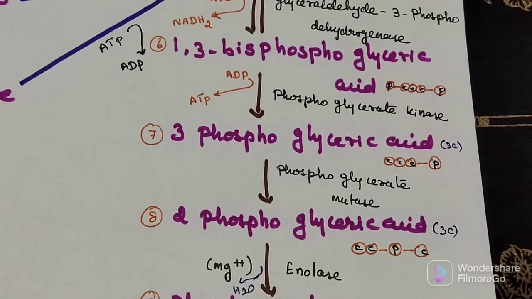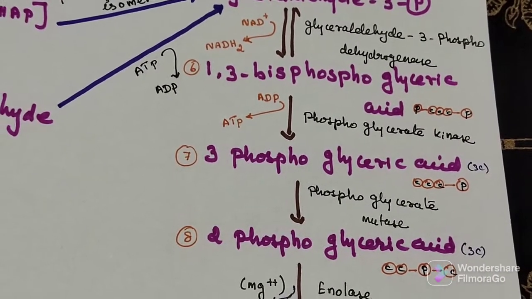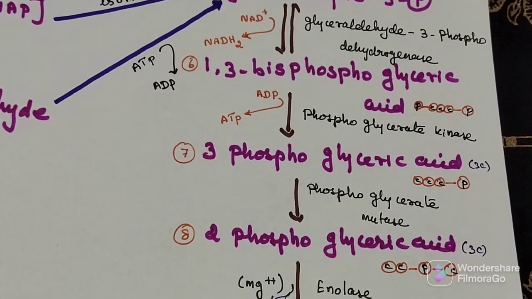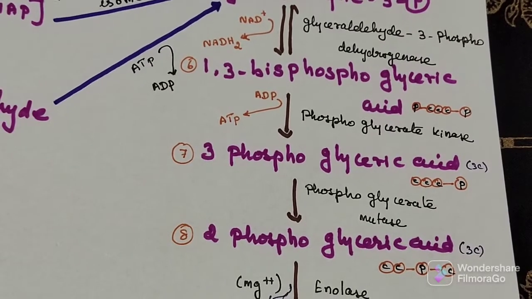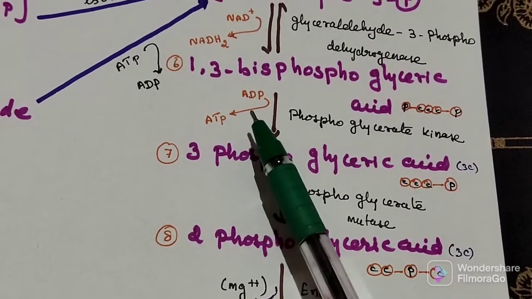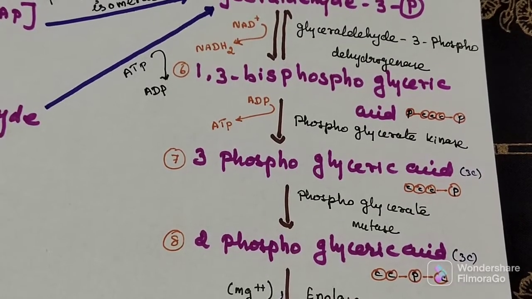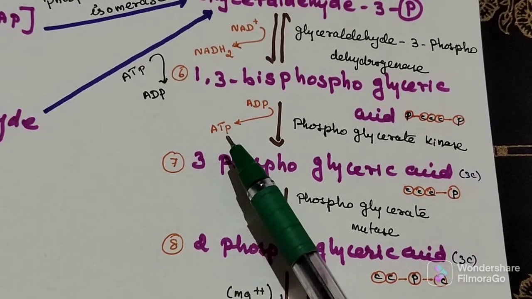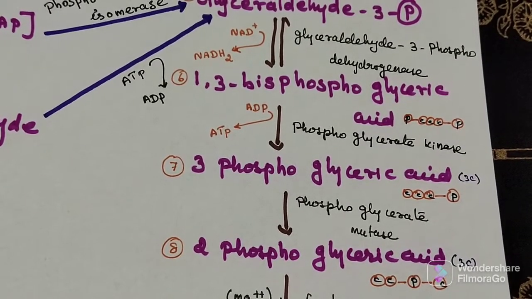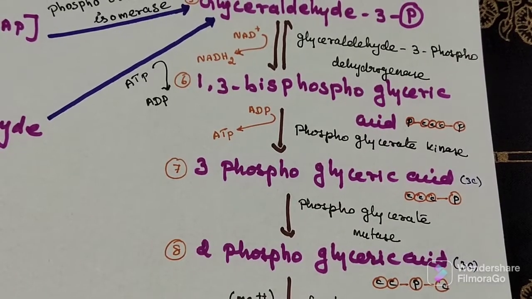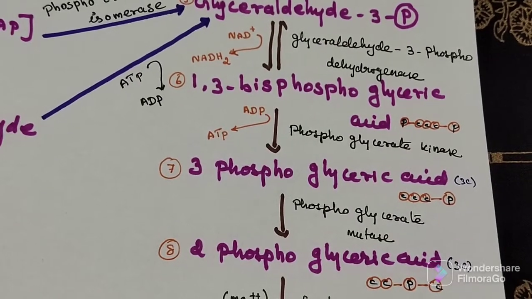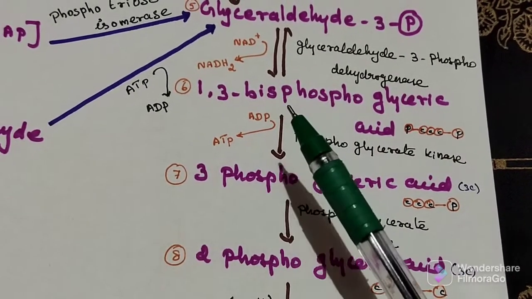What is substrate level phosphorylation? Transfer of the high energy phosphate group that was generated to ADP, adenosine diphosphate, from adenosine triphosphate. This phosphorylation, that is addition of phosphate to ADP to give ATP, is termed substrate level phosphorylation, as the phosphate donor is 1,3-bisphosphoglycerate.